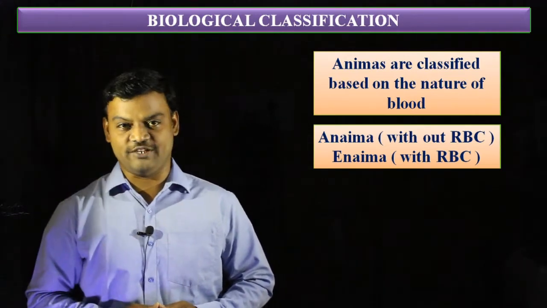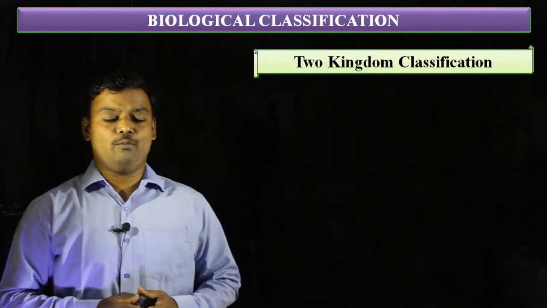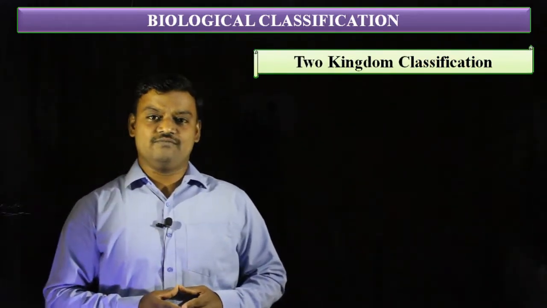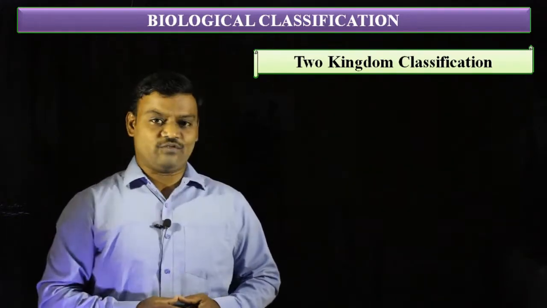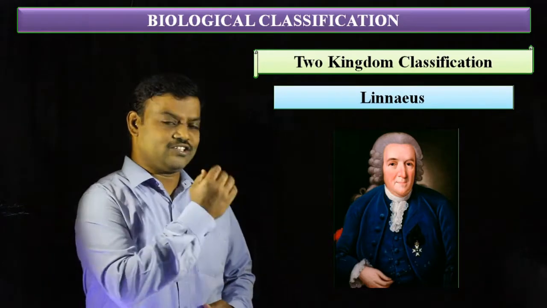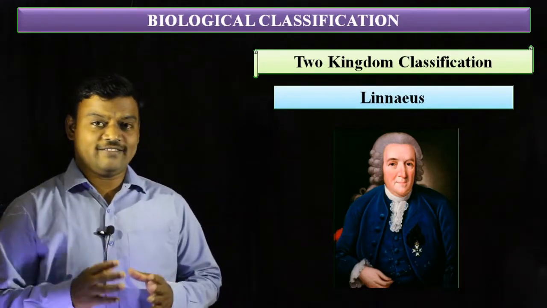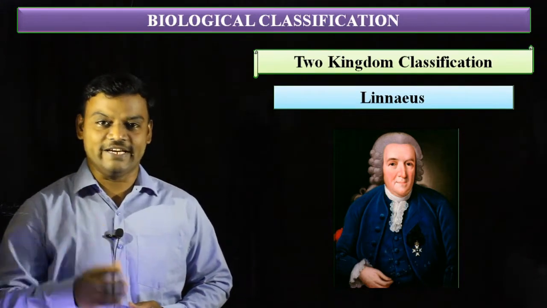After Aristotle, the next very important classification is the two kingdom classification. It was given by one of the scientists, Linnaeus. Linnaeus classified all living organisms into two main kingdoms.